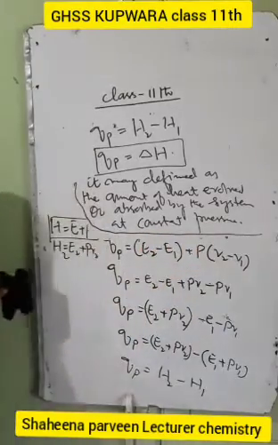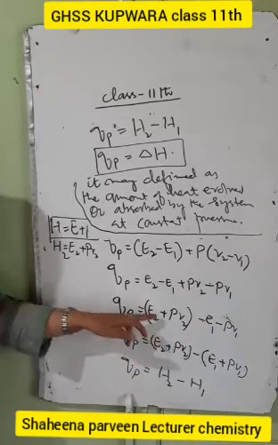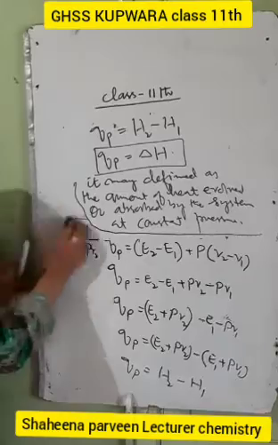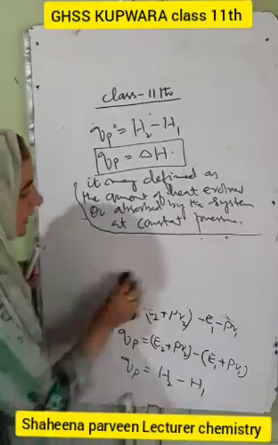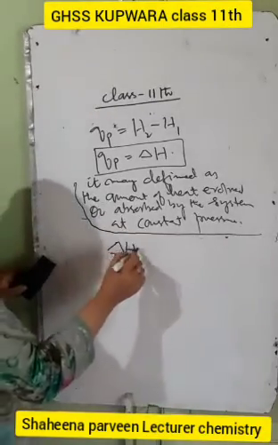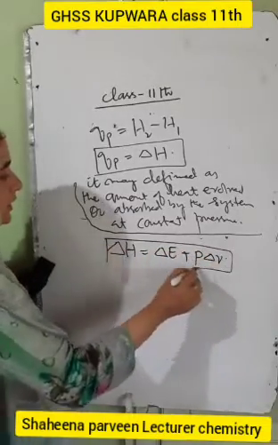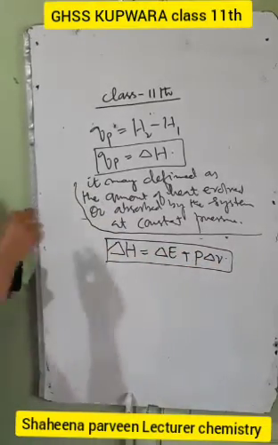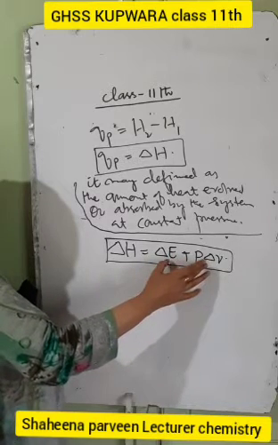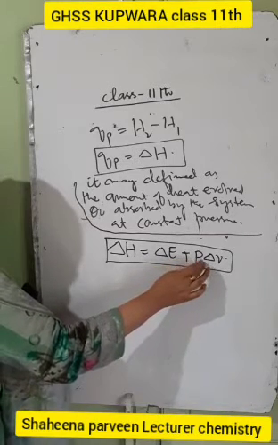So we have the expression for the enthalpy change: del H is equal to QP, or del H is equal to, as we derived earlier from the first law of thermodynamics, del E plus P del V. So we have two expressions for the change in enthalpy: the amount of heat evolved or absorbed by the system at constant pressure, or del E plus P del V. So we can also define the change in enthalpy as the sum of the increase in the internal energy plus the pressure volume work done.